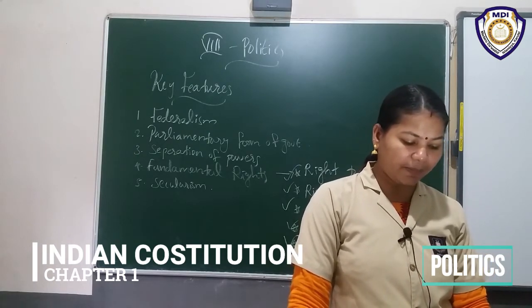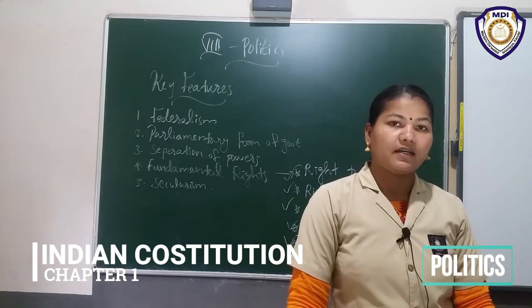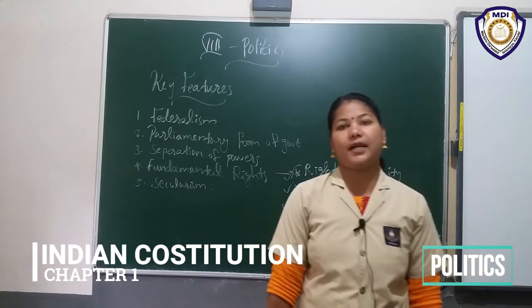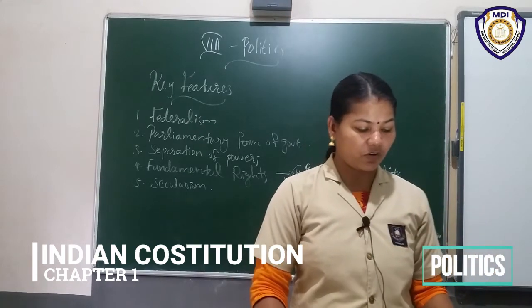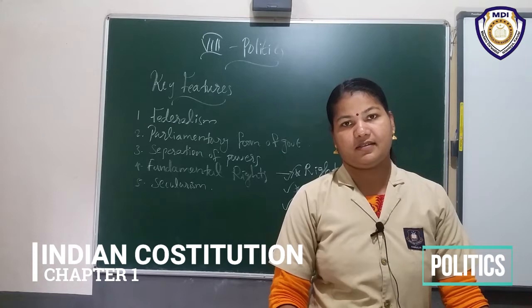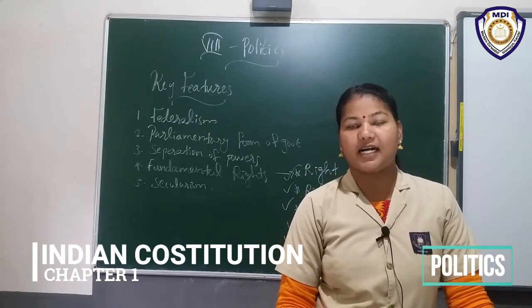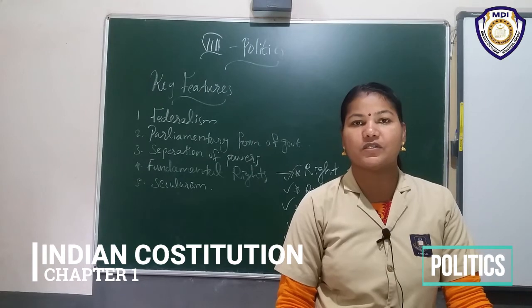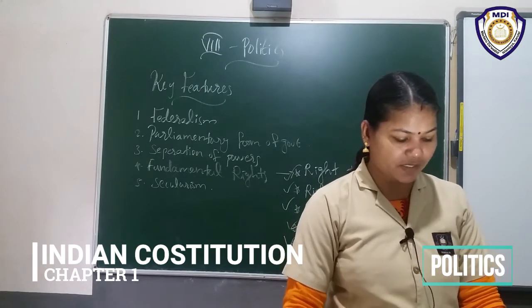In addition to fundamental rights, the Constitution also has a section called Directive Principles of State Policy. Underline that. Which section? Directive Principles of State Policy. Additionally, here is another section also, that is called Directive Principles of State Policy.